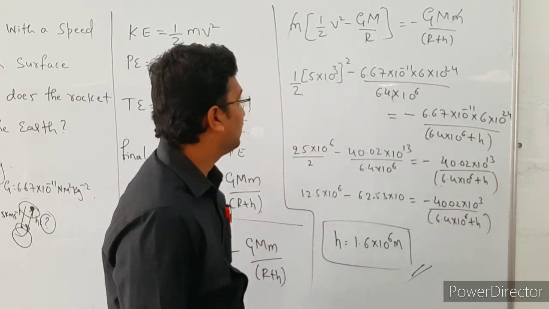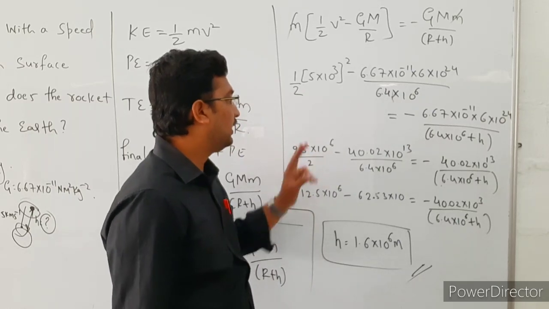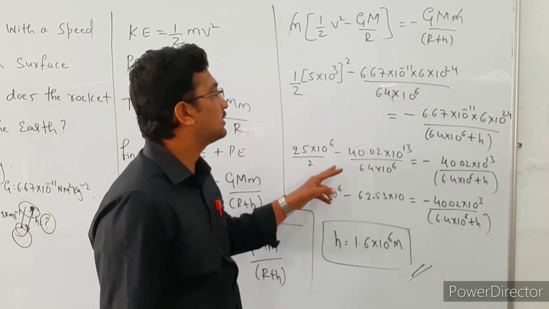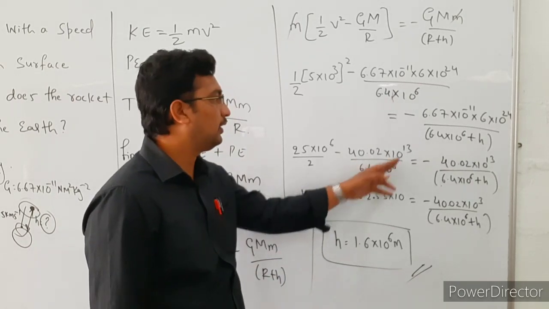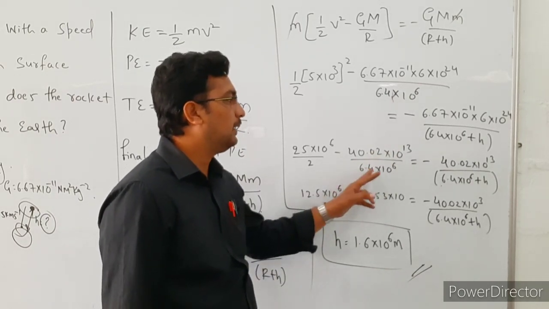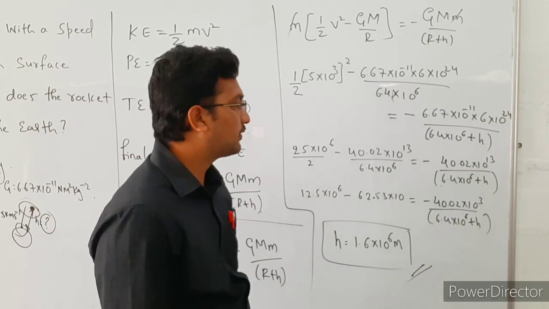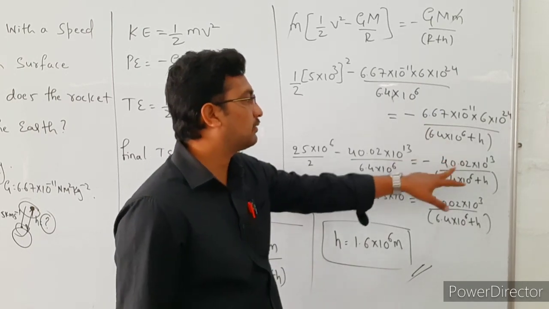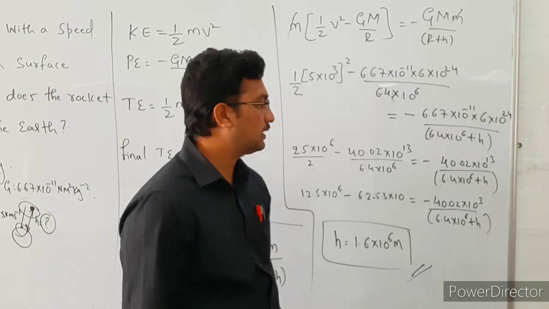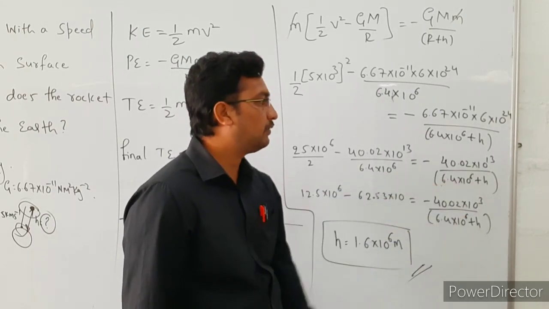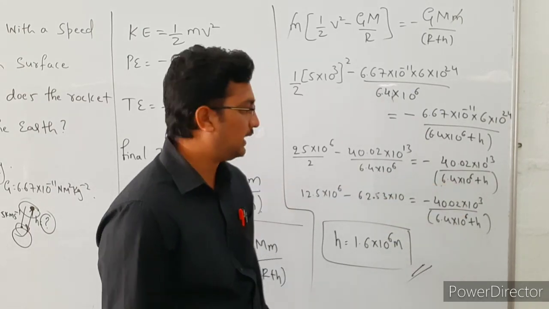So simplify this one. So 5 square is 25 into 10 to the power of 6 divided by 2 minus 6.67 into 6, that is 40.02 into 10 to the power of 13 divided by 6.4 into 10 to the power of 6. So that is equal to, again this value is minus 40.02 into 10 to the power 13 divided by 6.4 into 10 to the power of 6 plus h.